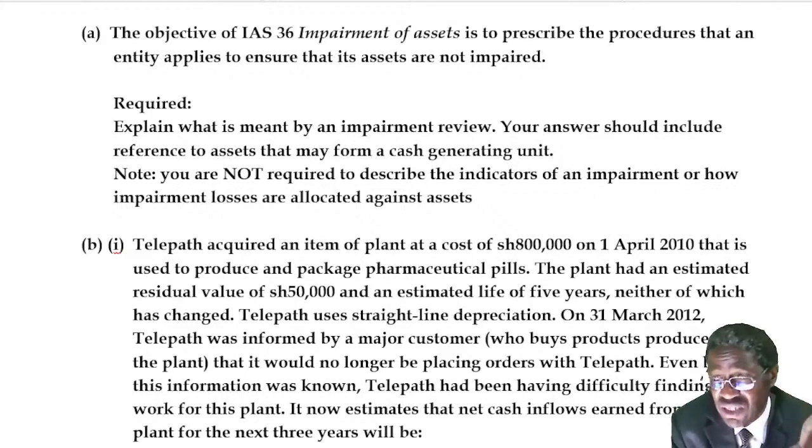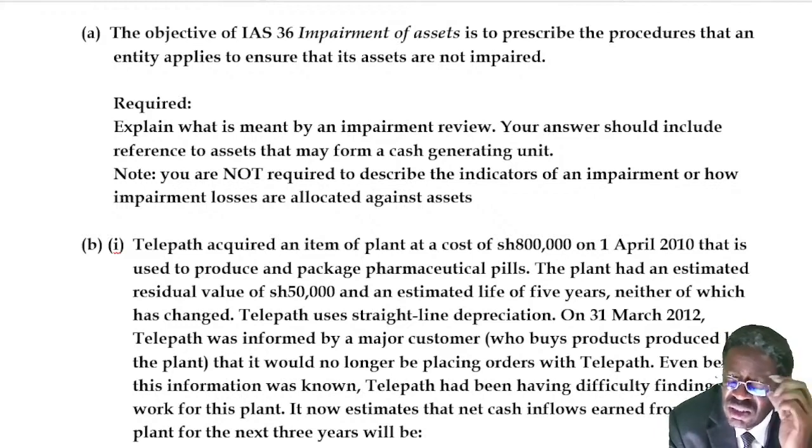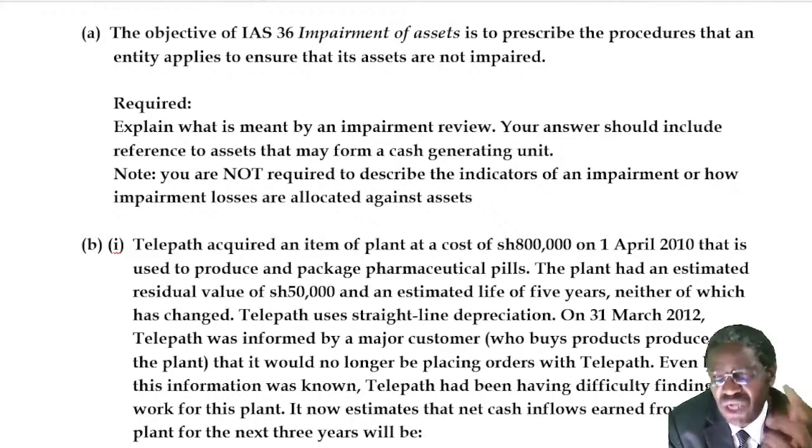Because it could have been asked that describe how we test impairment loss of a cash generating unit and explain how impairment loss are allocated. This one told you not to allocate. So that part A wanted you to know, first you should have told the examiner what is a cash generating unit.